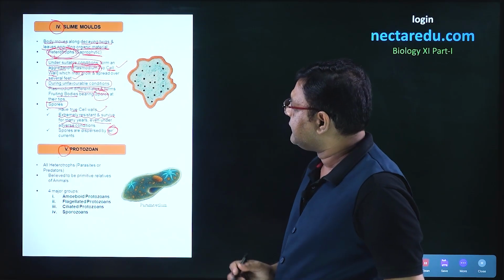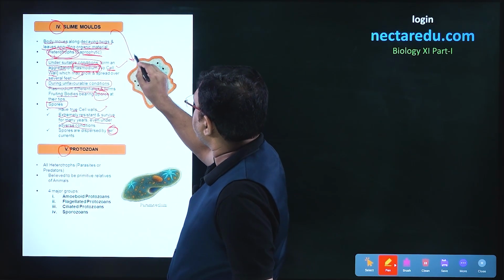So, the diagram which we see is an example of a slime mold.